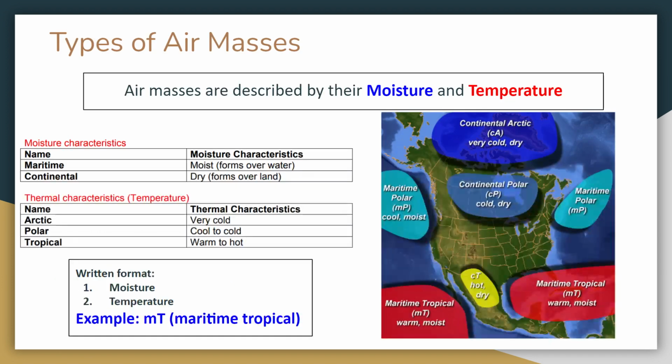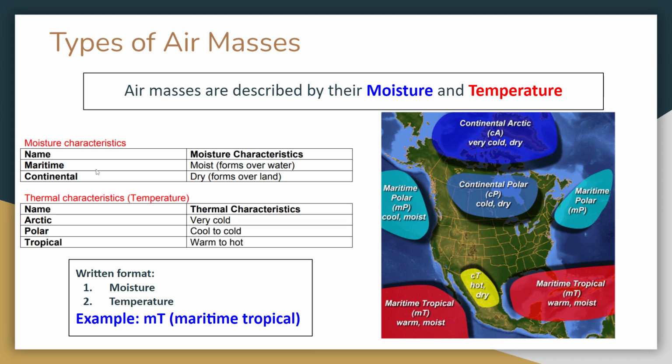So, what are the types of air masses? Air masses are described by their moisture and temperature. So, to describe the moisture of an air mass, we can describe an air mass in two ways. Either it's a maritime air mass, meaning it's moist or humid, and it forms over water. So if you see an air mass over water like these, they are maritime. Think marine, related to water.